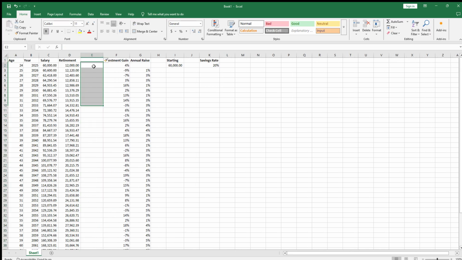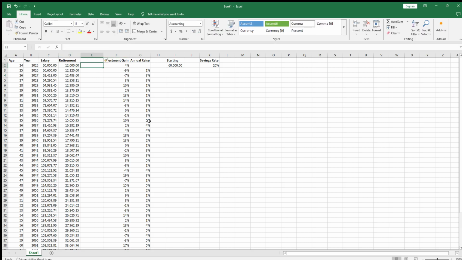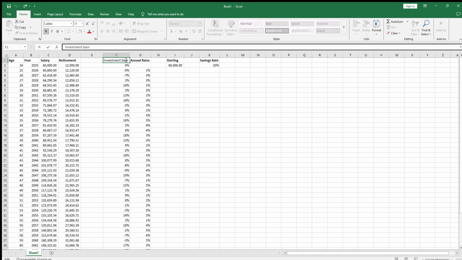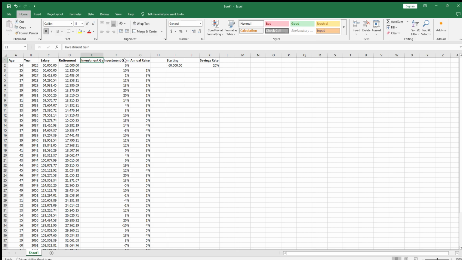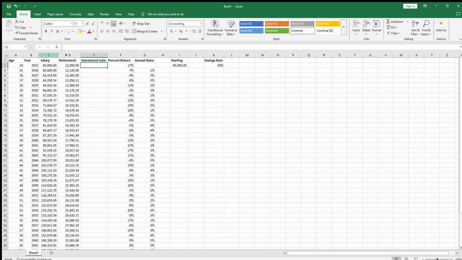So now that we have our expected gains, we can create a new column. Let's insert that, and this will just keep fluctuating again because it's just a random number, and whenever we update the spreadsheet, it'll just start picking up random numbers. But anyways, I feel like this is probably better right here. And then we can just do percent return on here. Perfect. Holy cow, 17%. That's a good year. So let's do this times 1 plus, that's 17%.